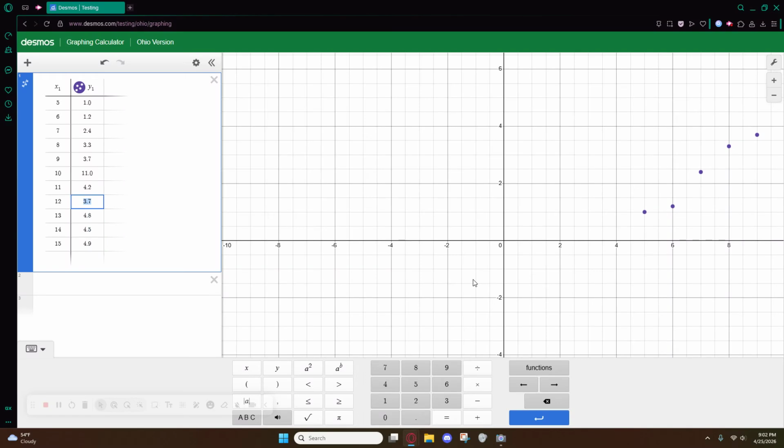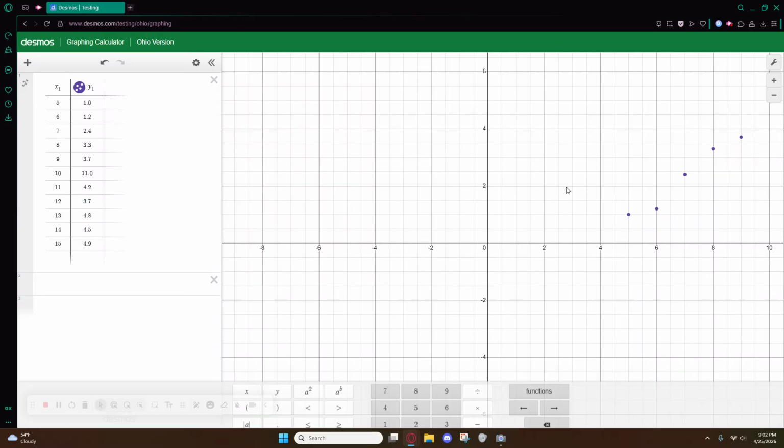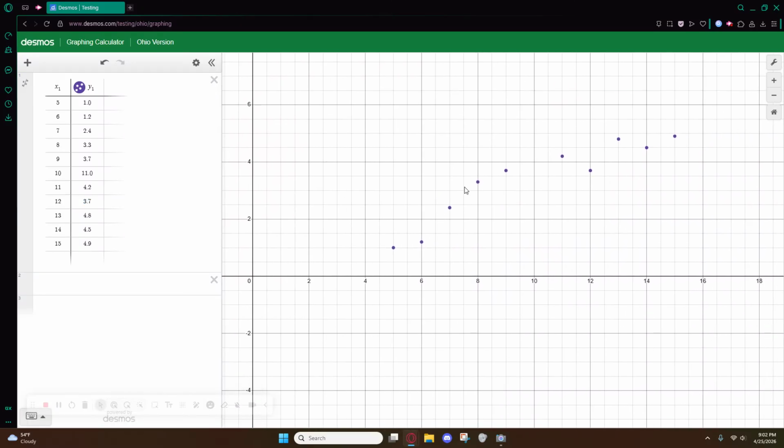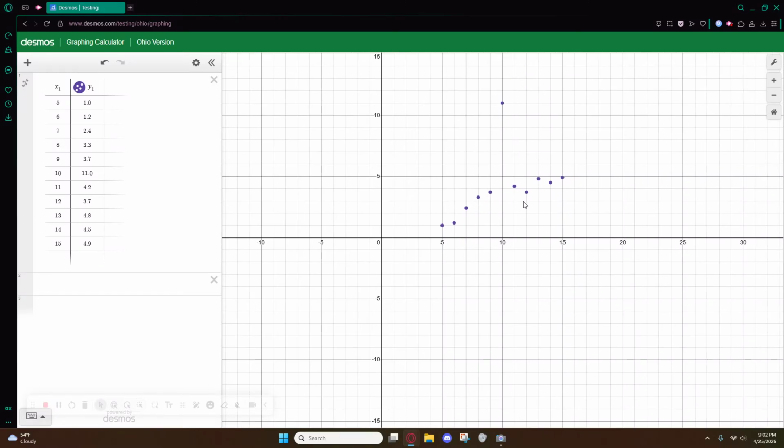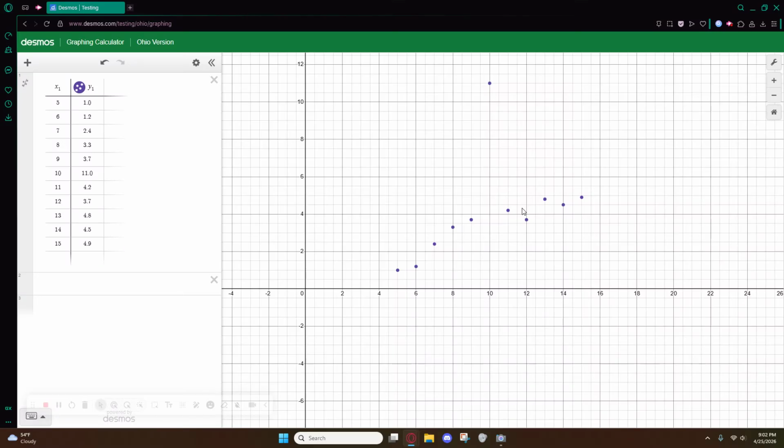The second 3.7, I just want to make a note, is not necessarily an outlier because while it seems to have been going up steadily and it randomly goes down here, it's not a huge drop. We call it, it's not really statistically significant of a drop. This is hilariously out of place. As you can tell, it's far above everything else. This at least stays in line with everything else.